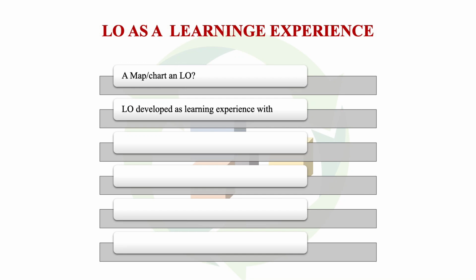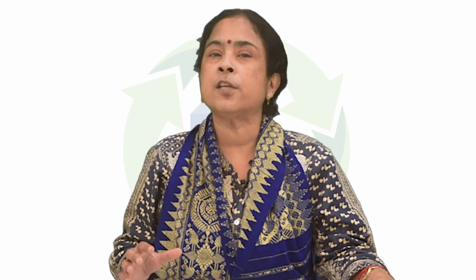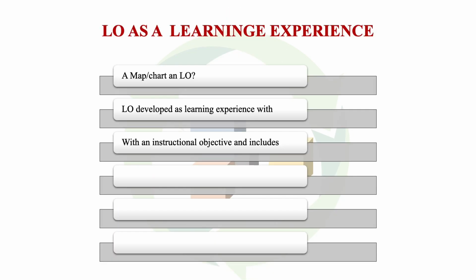The answer is no. Why? That is because if you remember what I have just said, a learning object should comprise three elements. First, content that provides learning experience in the form of, say, text, and then there should be scope for practice and scope for assessment, and everything should begin with an instructional objective.